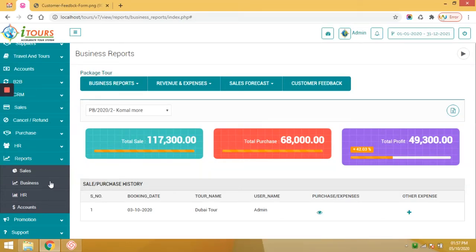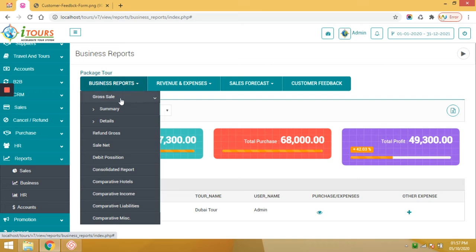The next report is the business report. This report is specially developed for the admin, where the admin can track all the revenues, expenses, sales projections, and track the customer feedback. So let's start. In the business report